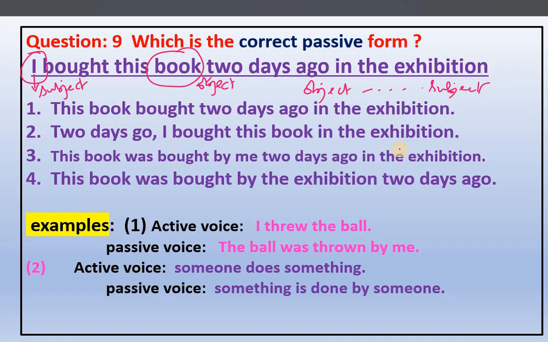Clear? So the correct one here is the third. This book was the object. First, the object. So this book was bought by me 2 days ago. Bought by me, here me, 2 days ago in the exhibition. So the third one is correct.